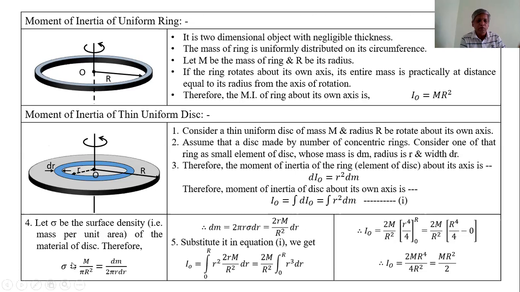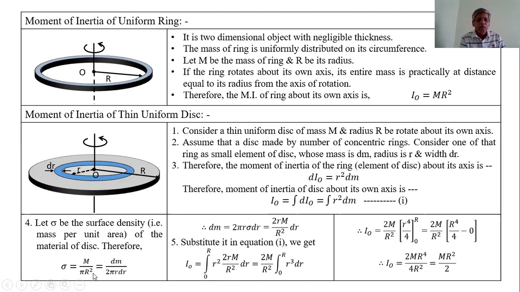Therefore, surface density is equal to mass upon area, the area of this disk. The disk is circular, therefore the area of the circle is pi R square. Therefore, sigma is equal to M upon pi R square. This is the surface density.